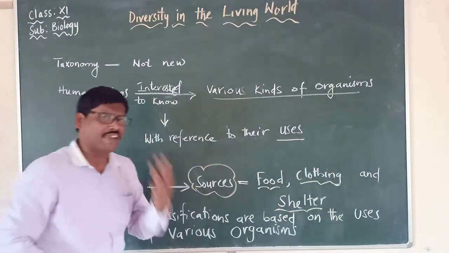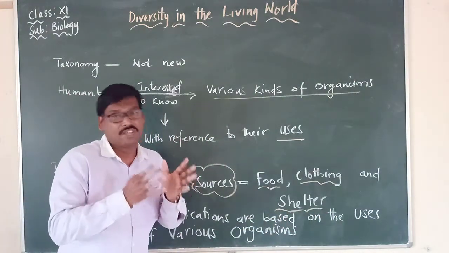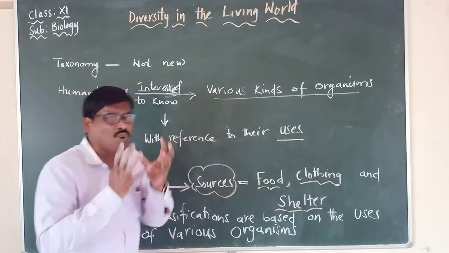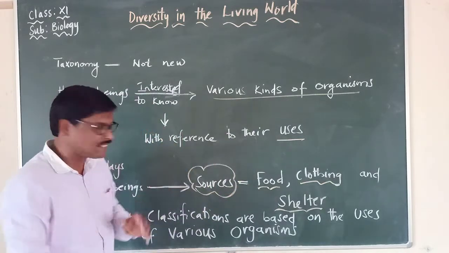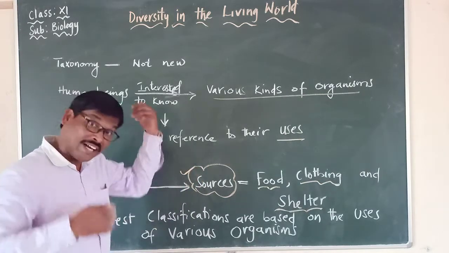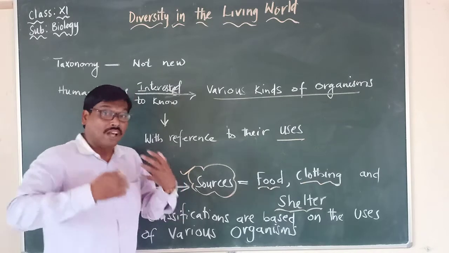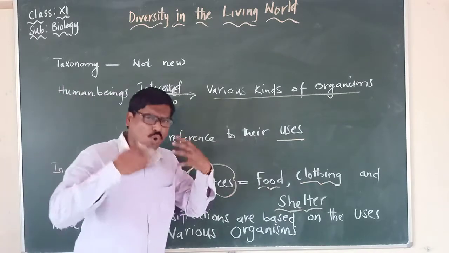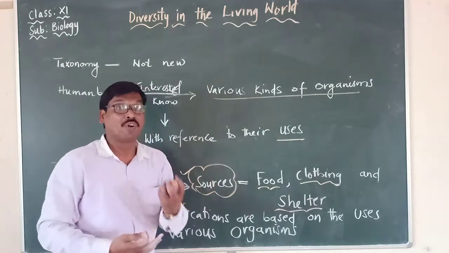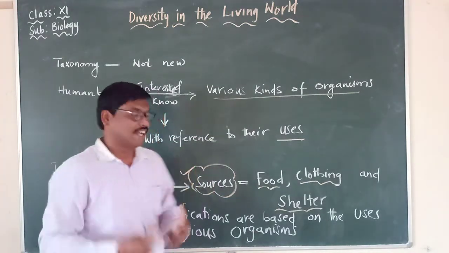These three are very important for any individual. They are the common basic needs, the important sources. So in early days, human beings started to show so much interest to know more and more about the important sources that are required.